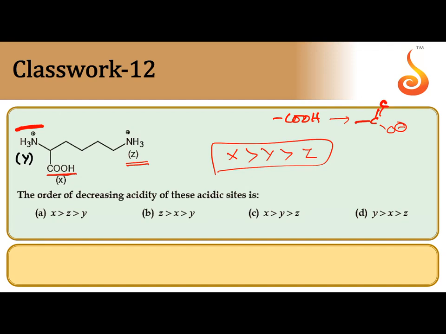The reason: for Y, on the adjacent carbon of the NH3 plus, the electron withdrawing group COOH is present. This is closer to N, so the electron withdrawing group can increase the acidic strength. But with respect to Z, the COOH group is far away from that NH3 plus. That's why, because of the stronger minus effect of COOH, the NH3 plus of Y is more acidic. So X, Y, Z is the correct order. C is the correct option.